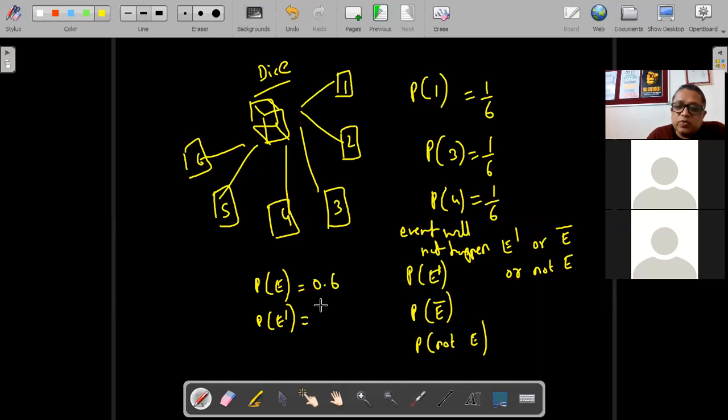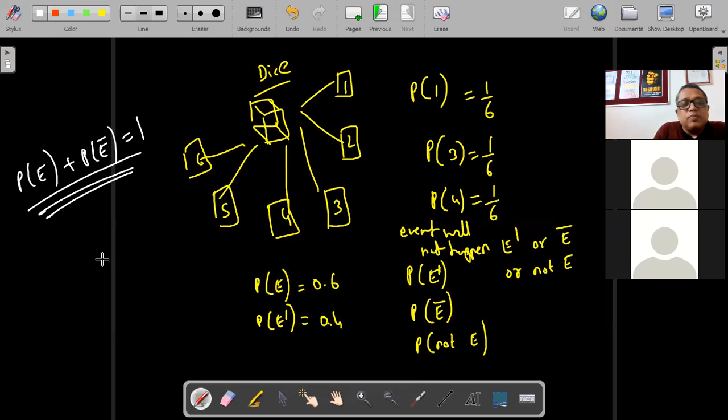So now if I come back to the question, if the probability of an event is 0.6, what will be the probability that the event will not happen? 0.4, exactly. The probability that the event will happen is 0.6, so 0.4 will be the probability that it will not happen. From this, we get a very, very important conclusion that the probability of the event taking place plus the probability of the event not taking place will always be 1. Very, very important. The total probability is always 1.